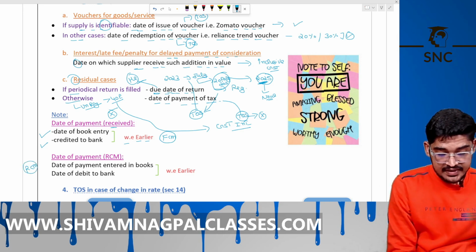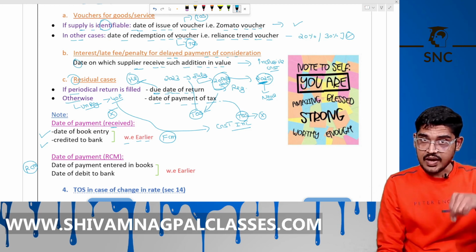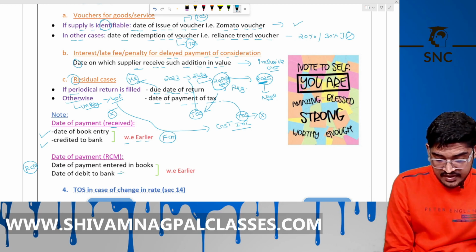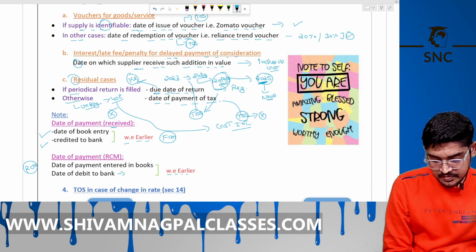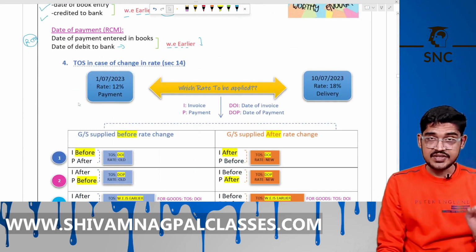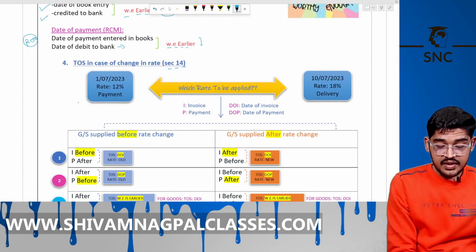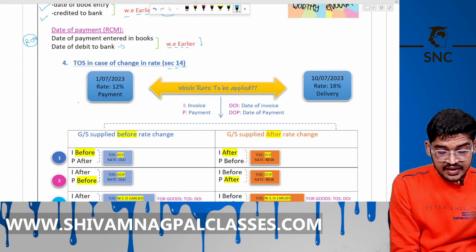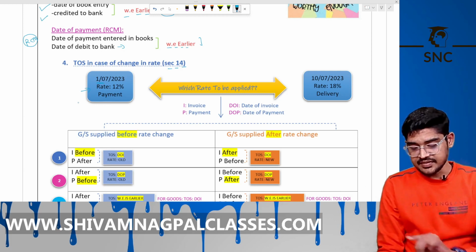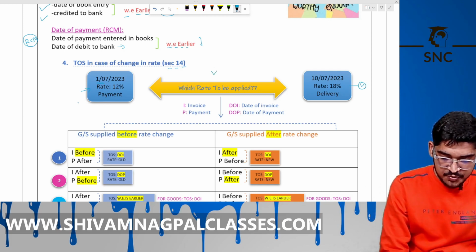The date of payment in case of RCM will be the date of payment entered in books of account by the recipient, or date of debit to the bank by the recipient, whichever is earlier. Now, time of supply in case of change in rate, Section 14, this is very important. On 1st of July the rate will be 12%, but on 10th of July the rate became 18%. So what to do now?